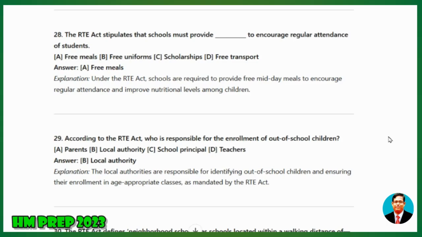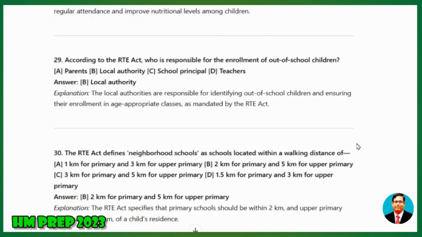29. According to the RTE Act, who is responsible for the enrollment of out-of-school children? A, parents; B, local authority; C, school principal; D, teachers. Answer: local authority. Explanation: The local authorities are responsible for identifying out-of-school children and ensuring their enrollment in age-appropriate classes as mandated by the RTE Act.